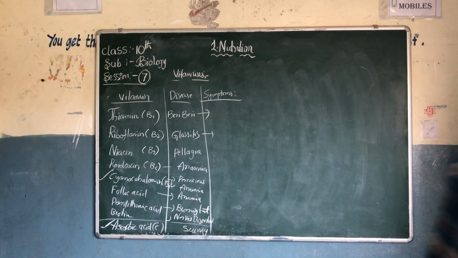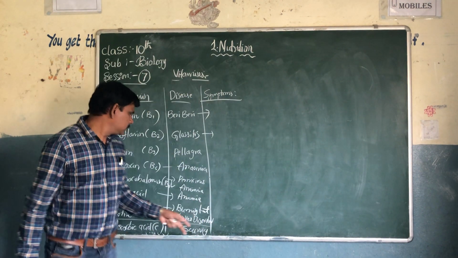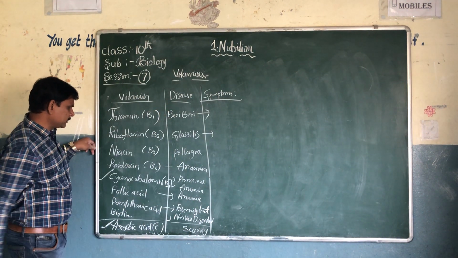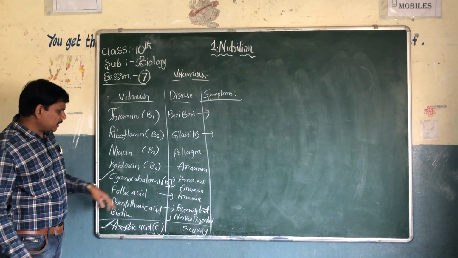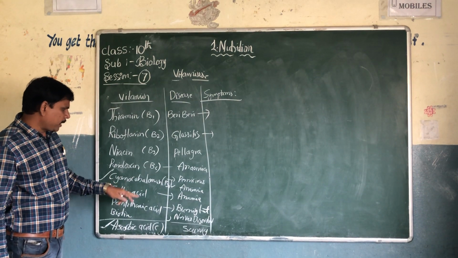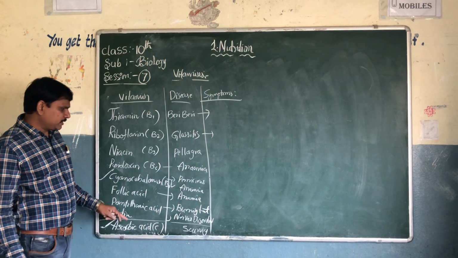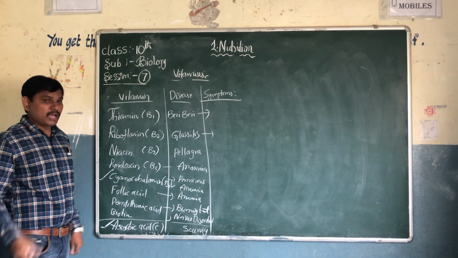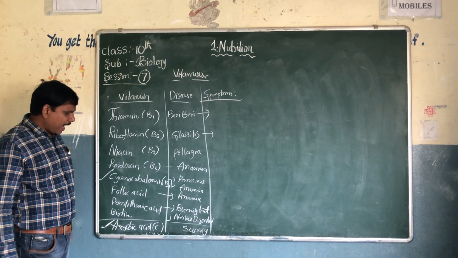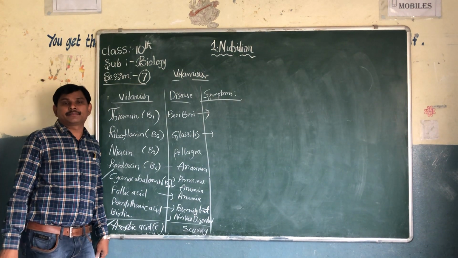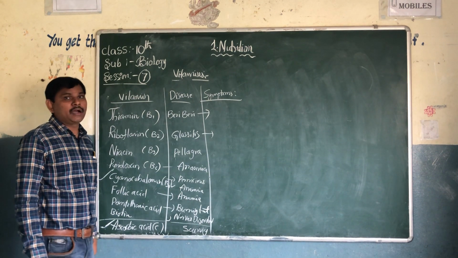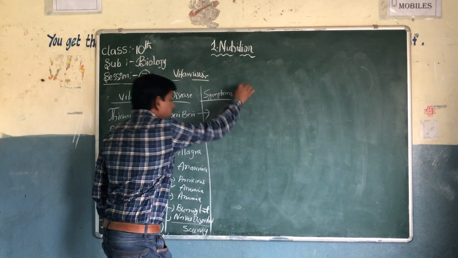Okay, fast. So let us discuss the symptoms. First one is folic acid, blood-related diseases; pantothenic acid, burning feet; and biotin, nerve disorders. The last one is ascorbic acid, scurvy, with delay in healing of wounds.